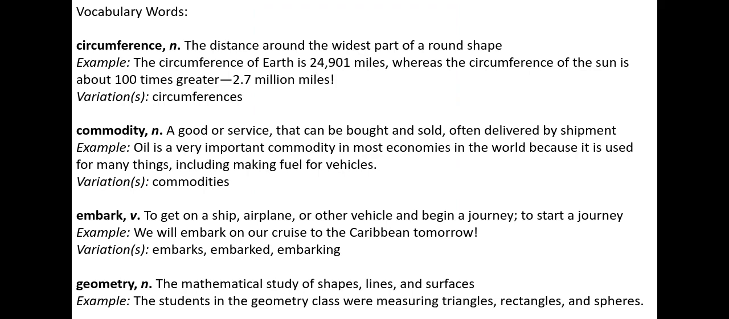Some vocabulary you'll hear in the read aloud. Circumference is the distance around the widest part of a round shape. Commodity is a good or service that can be bought and sold, often delivered by shipment. Embark is to get on a ship, airplane, or other vehicle and begin a journey, to start a journey. Geometry is the mathematical study of shapes, lines, and surfaces.